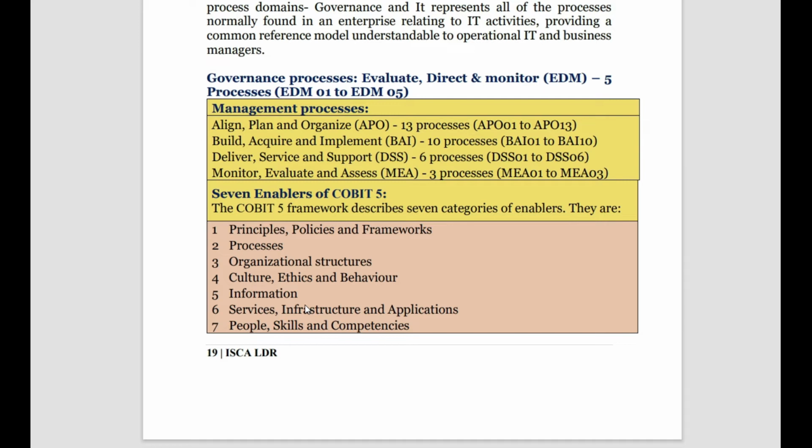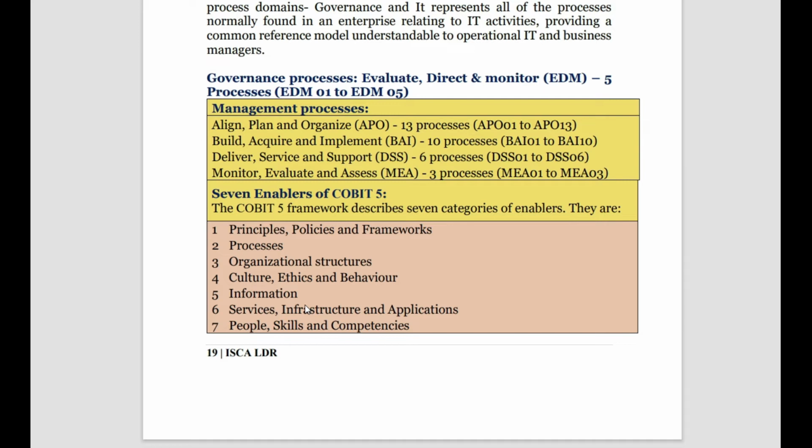So there are 7 enablers of COBIT 5. There are principles, policies and framework, process, organizational structure, culture, ethics and behavior, information, service infrastructure and applications, people skills and competencies. So there are totally 7. I can form an acronym, but I still say no need to do so.